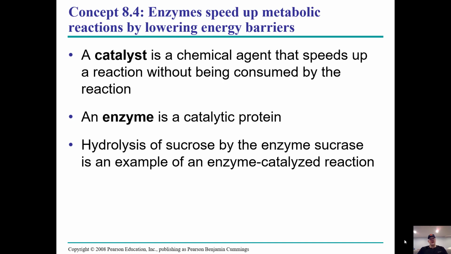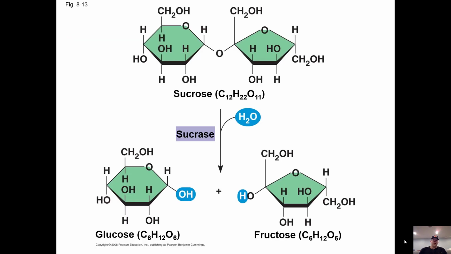And by the way, a catalyst is something that speeds up a reaction. It's not consumed by that reaction. So enzymes are just proteins that are catalysts. So here's an example. We have sucrose, which is table sugar. We add an enzyme, sucrase. Notice the ASE suffix. That tells us that's an enzyme. Anyway, sucrase will break sucrose down into glucose and fructose. All right. It also has to expend a water to do that.